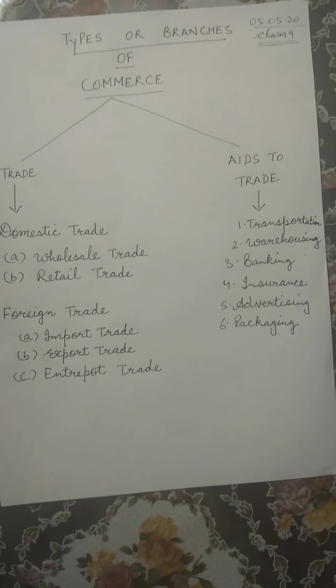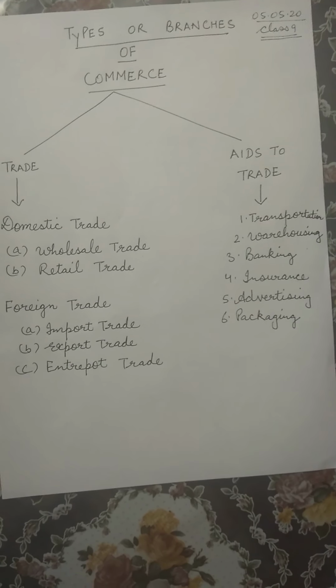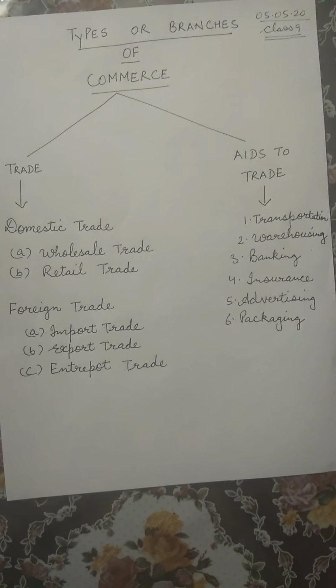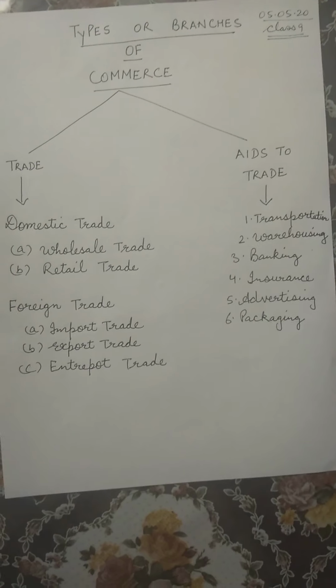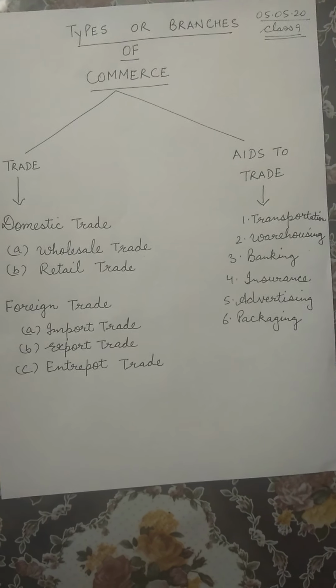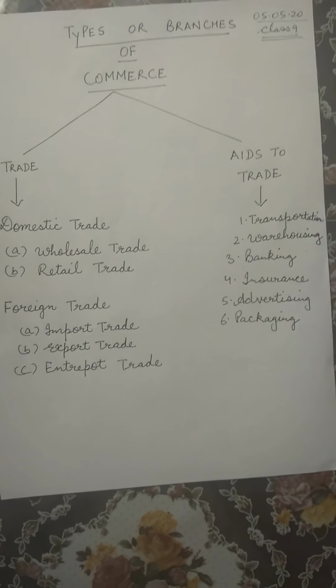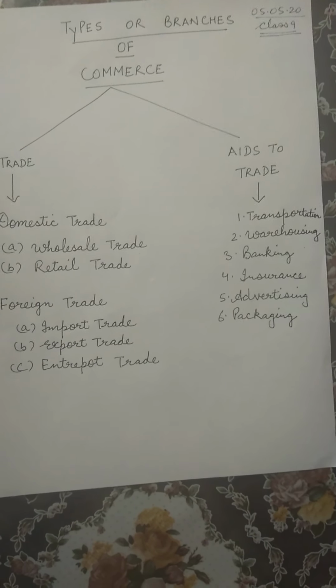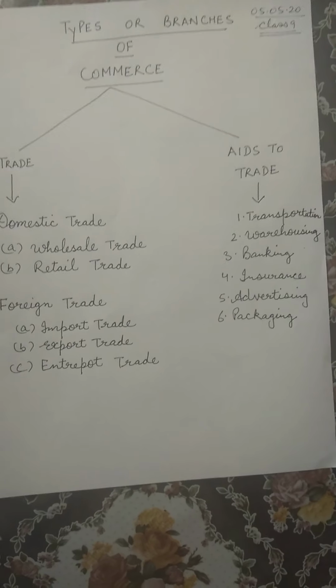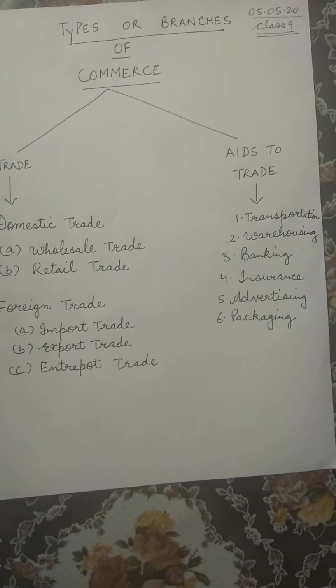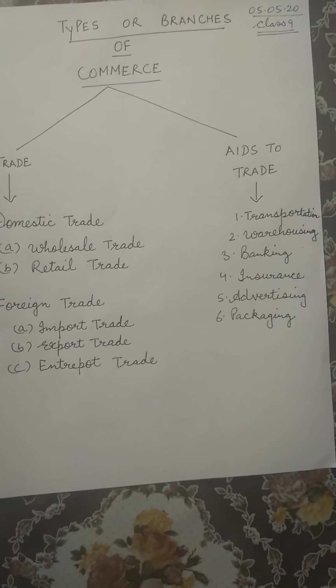Now children, let us talk about trade and its types. Trade is of two types, that is domestic trade and foreign trade. Domestic, as the word suggests, means home trade. That is the trade which is carried out inside the country, within the geographical areas of the country.